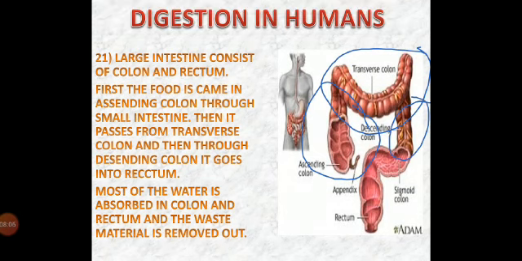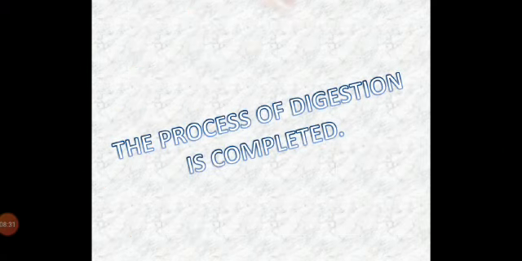First, the food comes into the ascending colon through the small intestine, then it passes through the transverse colon and then through the descending colon, and finally it goes into the rectum. Most of the water is absorbed in the colon and the rectum, and the remaining waste material is removed out. Hence, the process of digestion is completed.